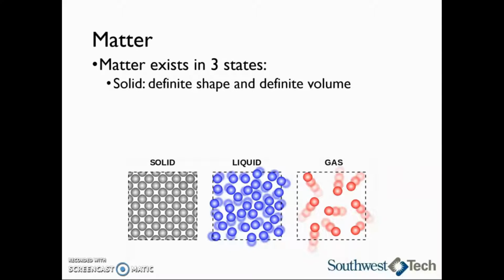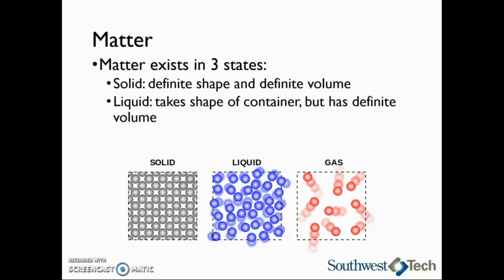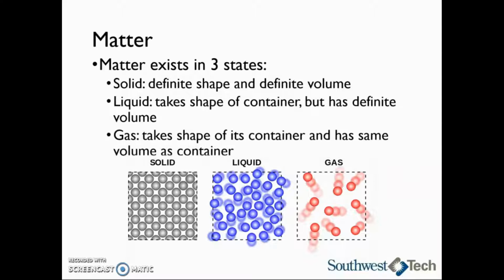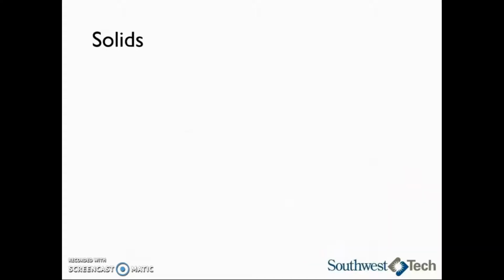A solid has a definite shape and definite volume. A liquid takes the shape of the container, but it has a definite volume. And finally, gases take the shape of their container and have the same volume as their container.